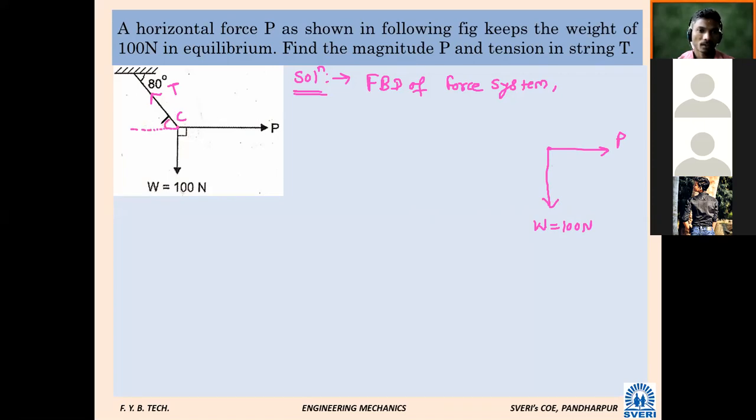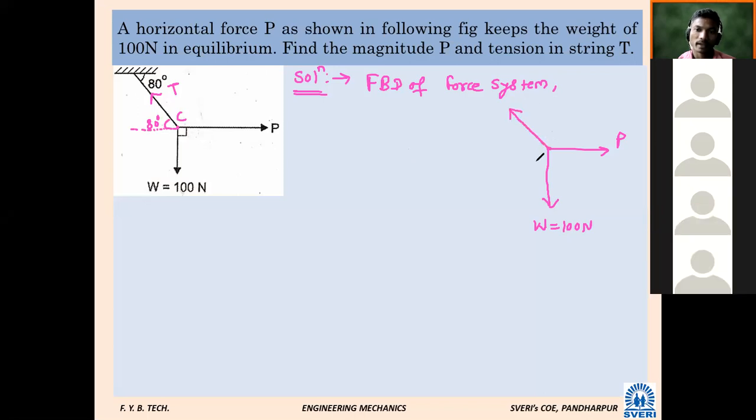80 degrees. What is the name for that angle? Alternate angle. We are saying it is an alternate angle. So what will be this total angle then? 170 degrees. How? 80 plus 90. So this is 90 degrees, I have already shown here, and this is 170. What will be this angle then? 360 minus 260, 100 degrees. Yes.